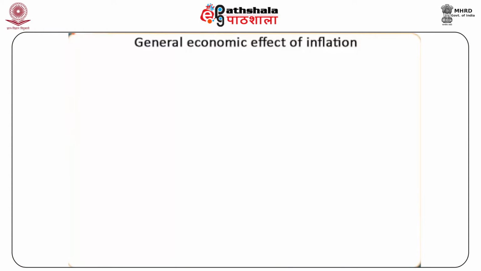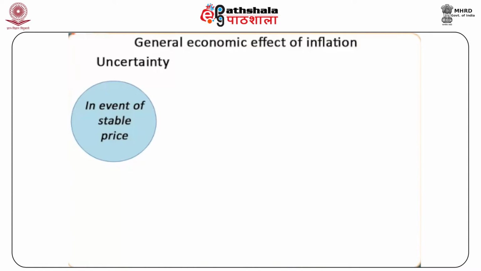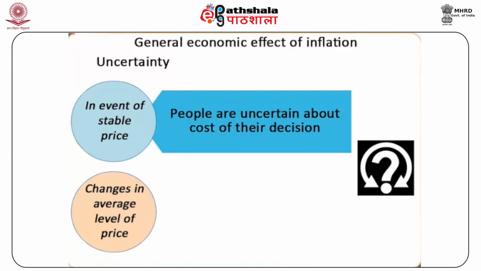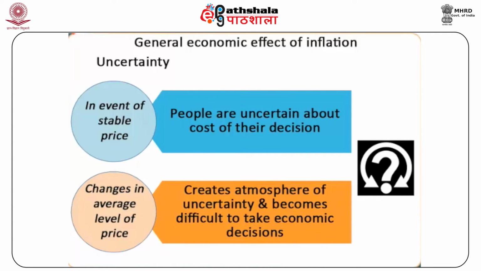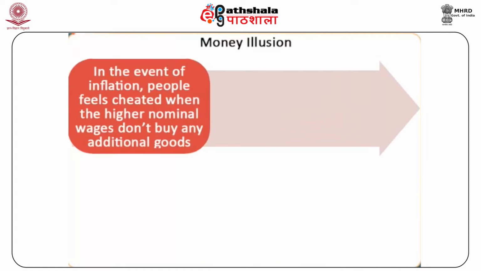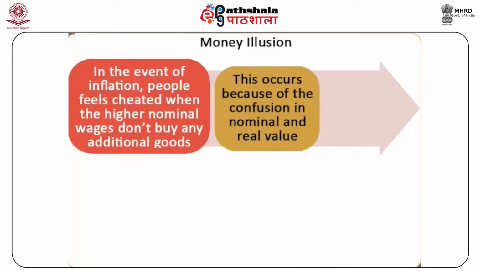Finally, we shall now discuss the general economic effects of inflation. These are uncertainty. In the event of stable prices, people are uncertain about the cost of their decision, but significant changes in the average level of price create an atmosphere of uncertainty and it becomes very difficult to take economic decisions. Money illusion. In the event of inflation, people feel cheated when the higher nominal wages do not buy any additional goods. This occurs because of the confusion in nominal and real value. This phenomenon is called money illusion.